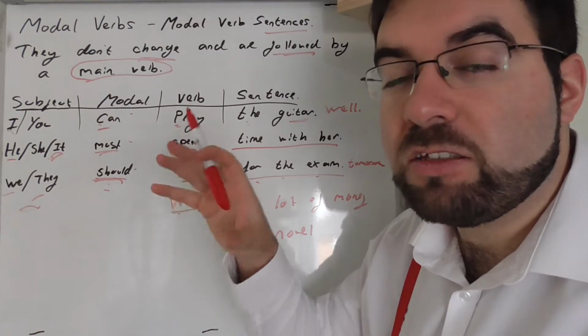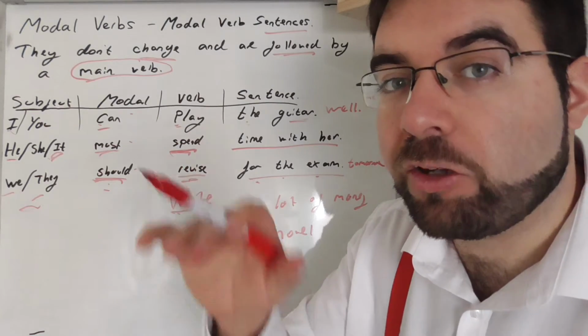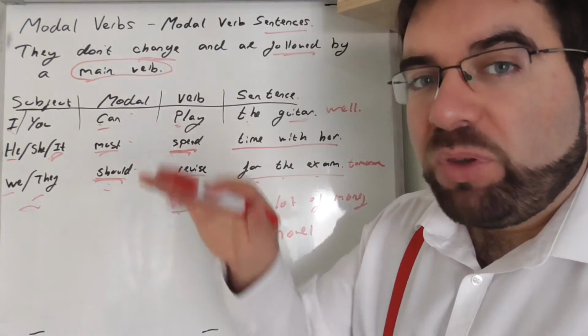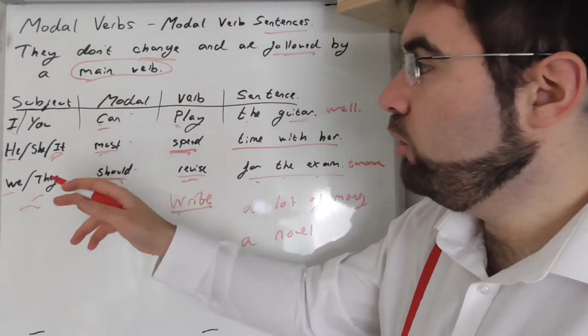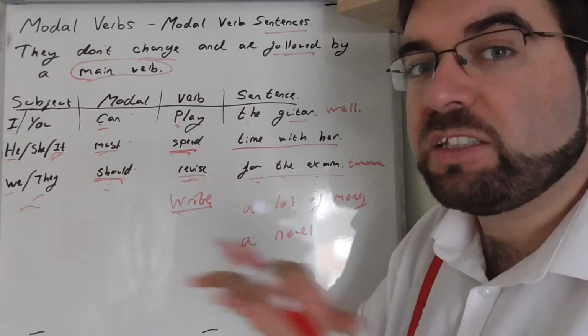Unless you're changing the tenses. We should have written a novel. You should have written a novel by now. But that's in the future. You must have played the guitar by now. This is the present tense.